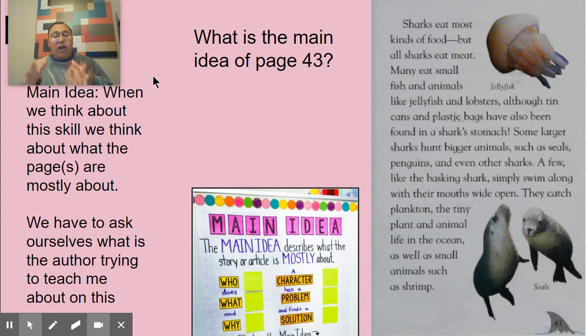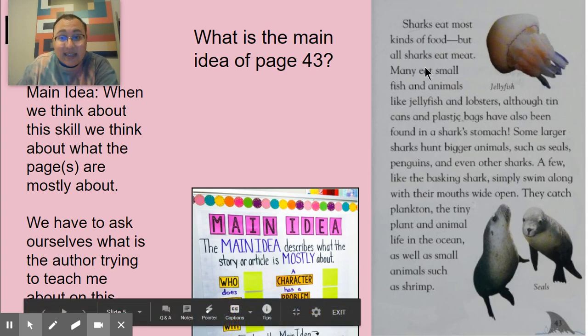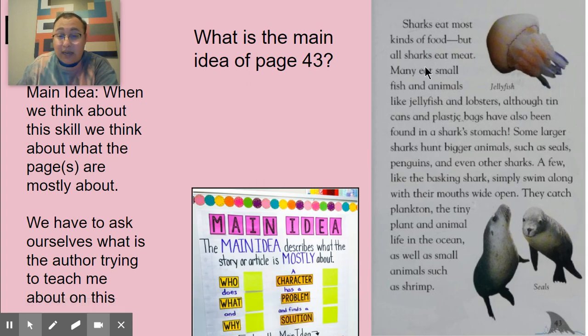So, what are they talking about on this page? What is this whole page mostly about? Well, looking at the first sentence, it says sharks eat most kinds of food. And they gave me an example of I see a jellyfish here. I see seals. It tells me they eat. I see that word multiple times, eat fish, animals, jellyfish, lobsters. They hunt bigger animals, seals, and when they hunt something, they want to eat it, right? Penguins, other sharks, plankton. So they're eating these things.